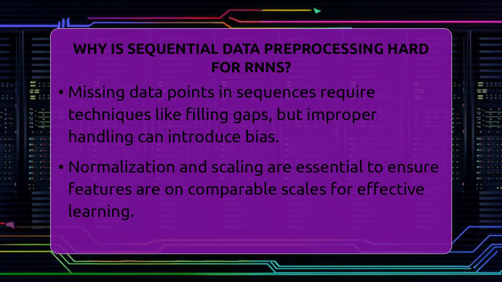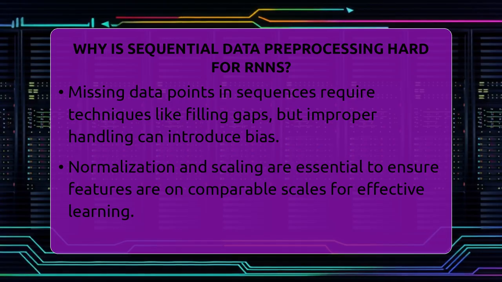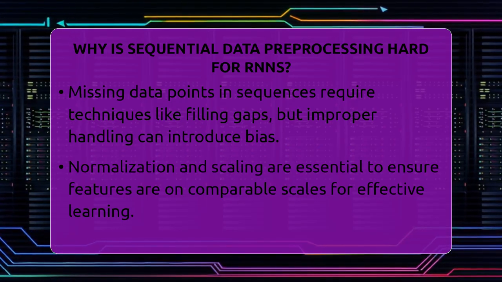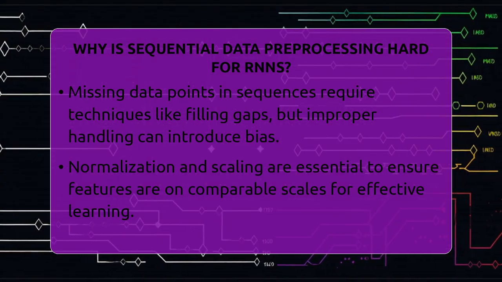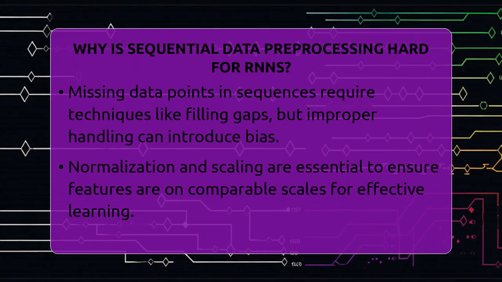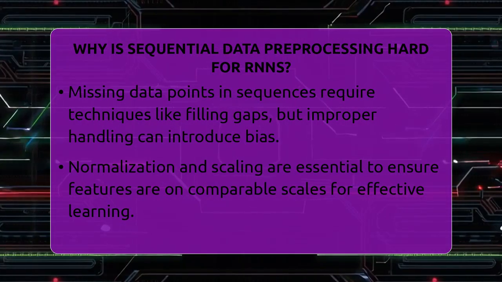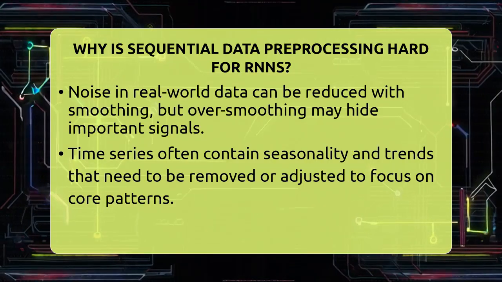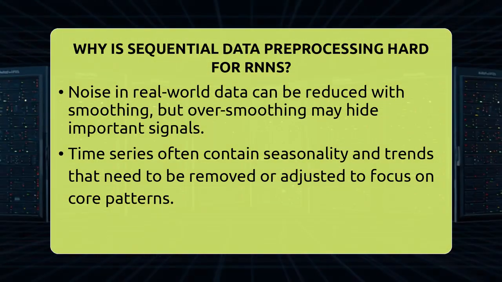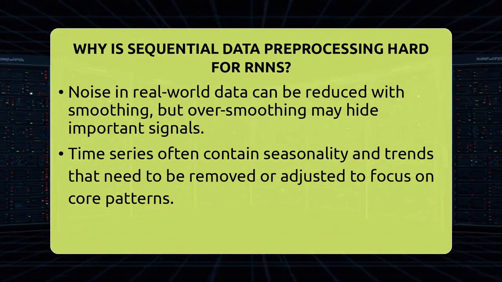Noise in data is another issue. Real-world data often has random fluctuations or errors. Smoothing techniques like moving averages can reduce noise, but overdoing it might hide real signals or patterns. Finding the right balance is important to keep the data useful.